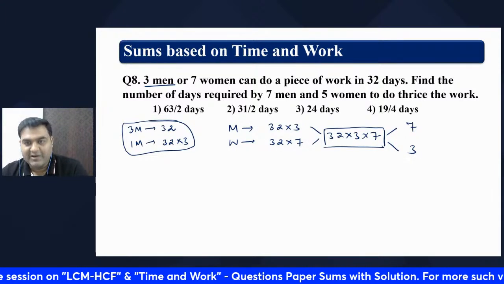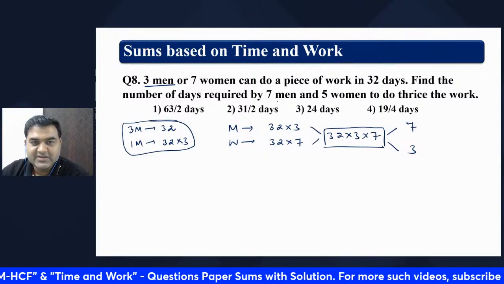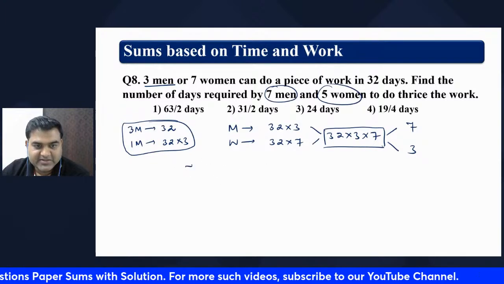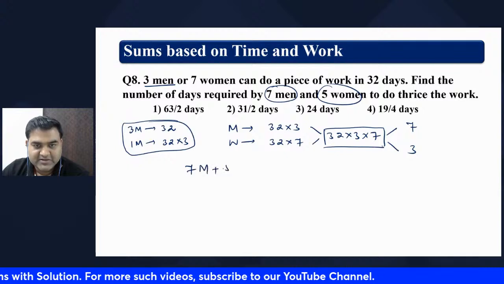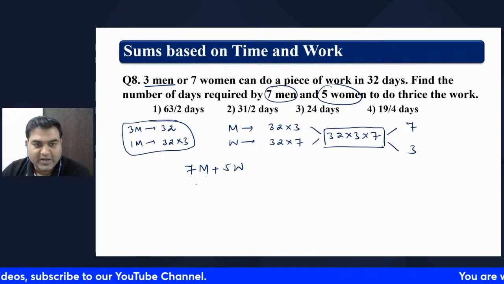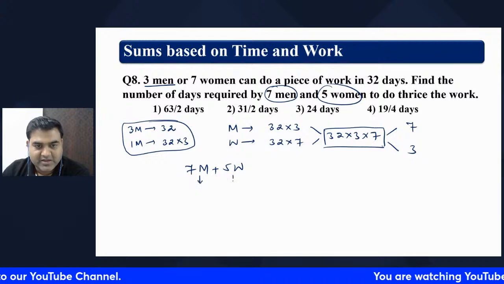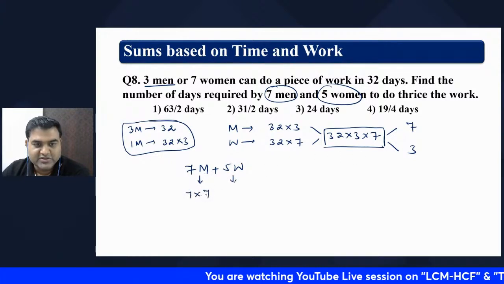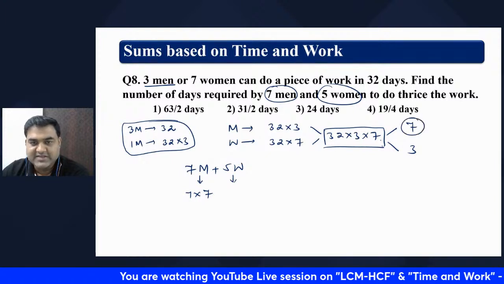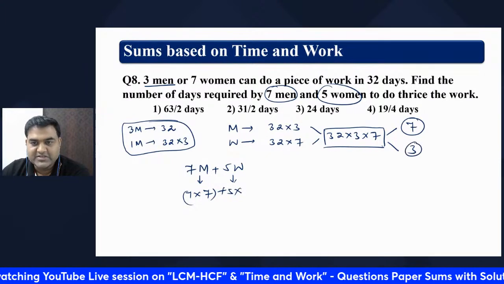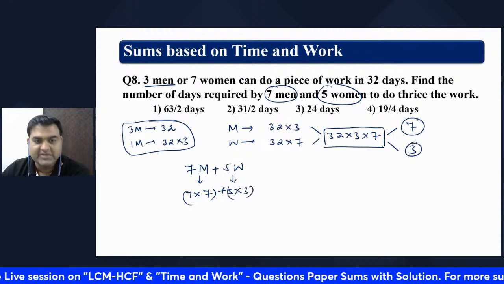However, what they have asked is 7 men are working and 5 women are working, right? 7 men plus 5 women. How much work can they do in one day? 7 men means 7 into the efficiency of a man, which is 7, plus 5 into the woman's 3.